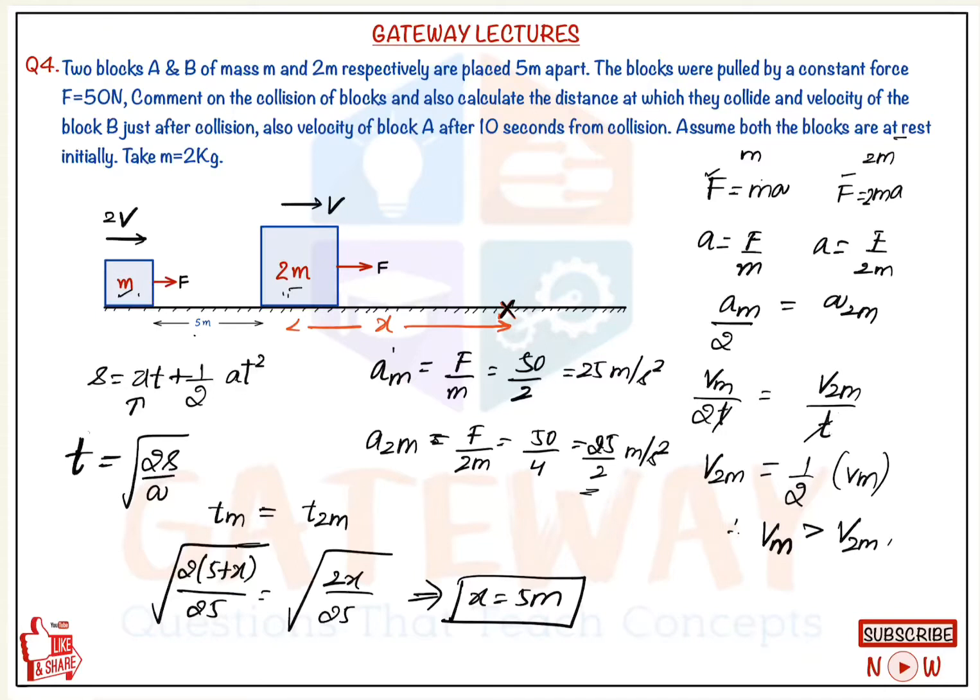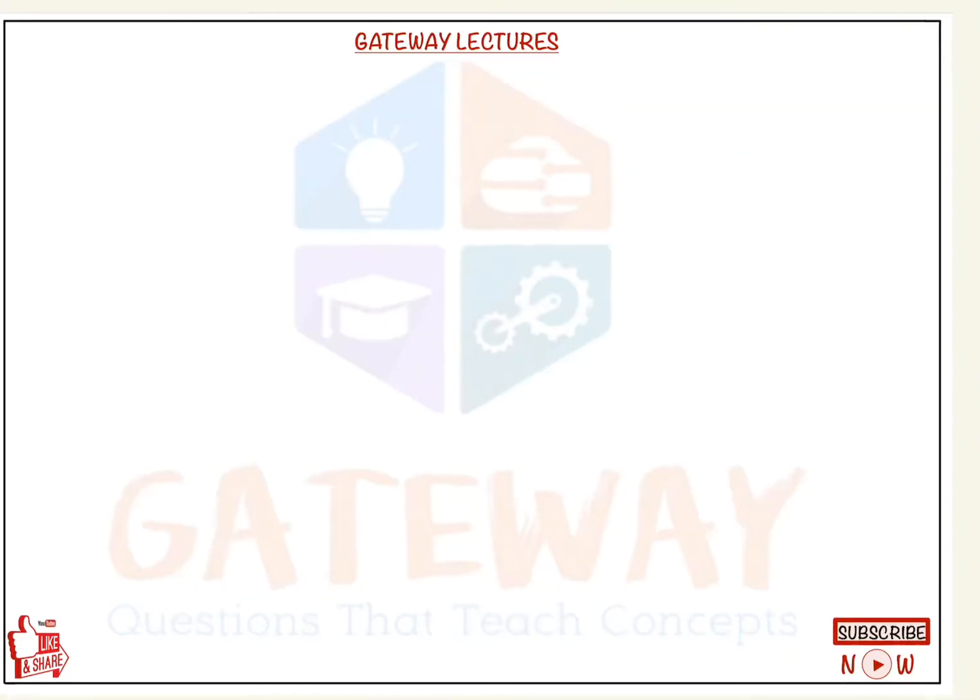And here we need to calculate the velocity just after collision. So to calculate the velocity just after collision, we need to calculate the velocity just before collision. Here we can apply conservation of momentum, but we need to note an important point. Generally, while applying conservation of linear momentum, we say that there shouldn't be any external force. But here, if you can observe, both blocks are under the same force.